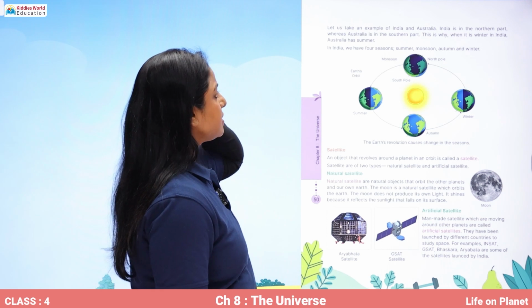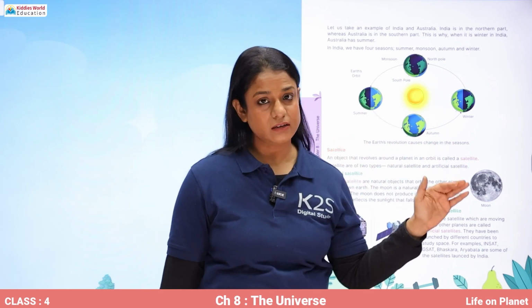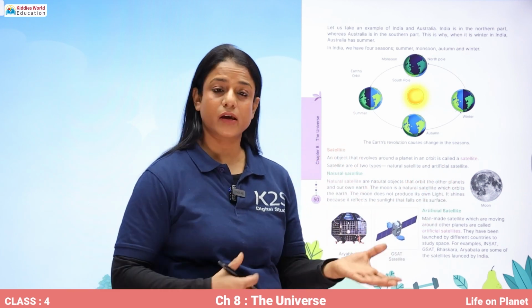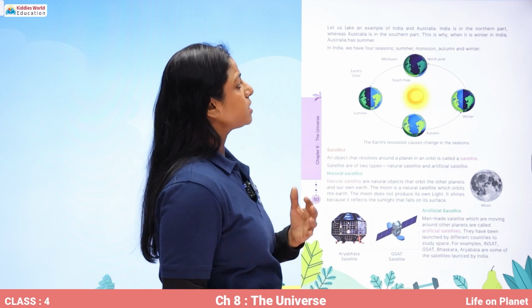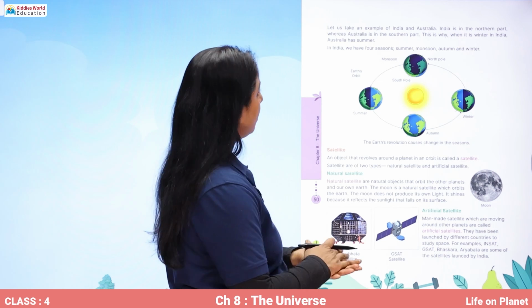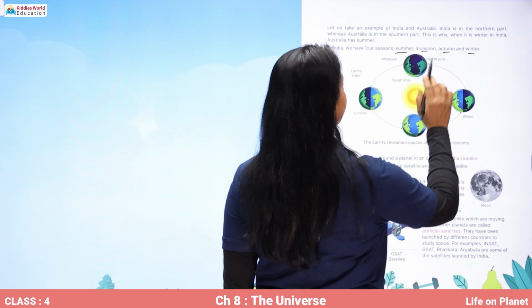Now, let us take an example of India and Australia. India is in the northern hemisphere, the northern part, whereas Australia is in the southern hemisphere, or southern part. This is why when it is winter in India, it is summer in Australia. So in India, we have 4 seasons, that is summer, monsoon, autumn and winter.